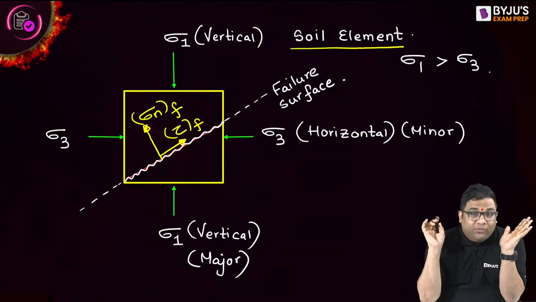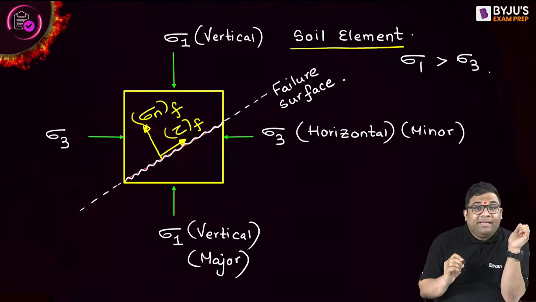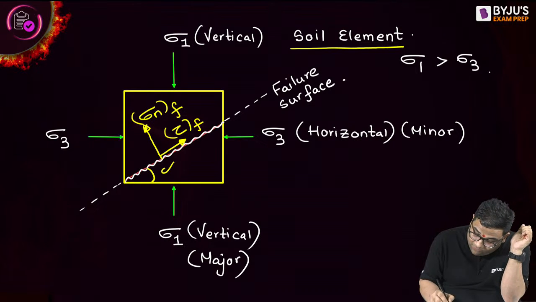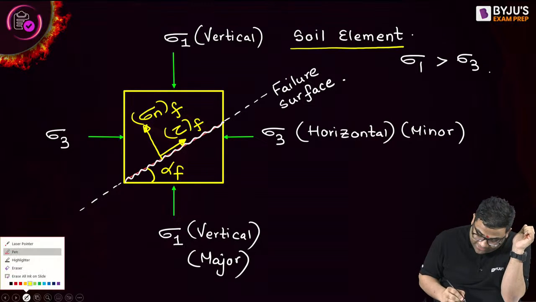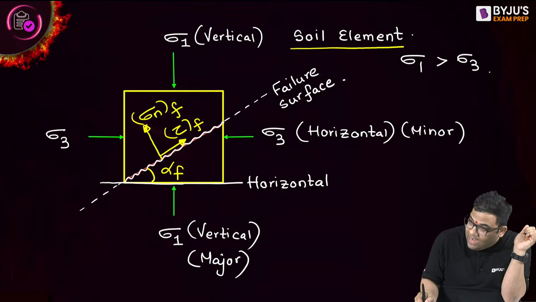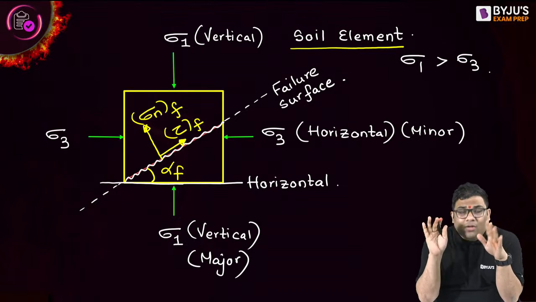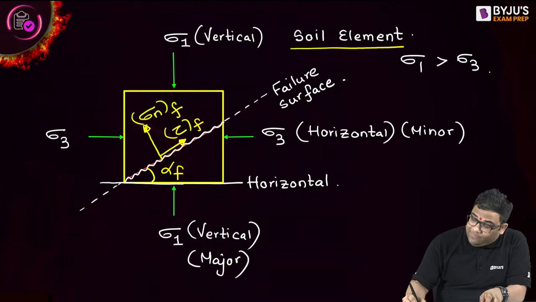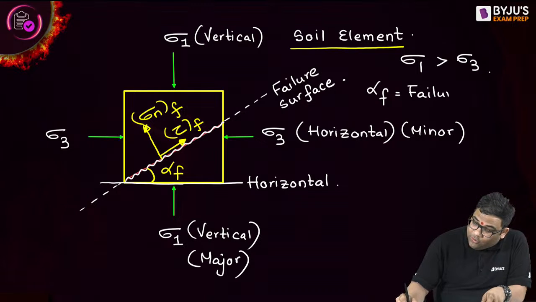So this is the failure surface, and this failure surface is making an angle of alpha f with the horizontal. You see, this is the horizontal. So this failure surface is making an angle of alpha f with the horizontal, and this alpha f is known as the failure angle.